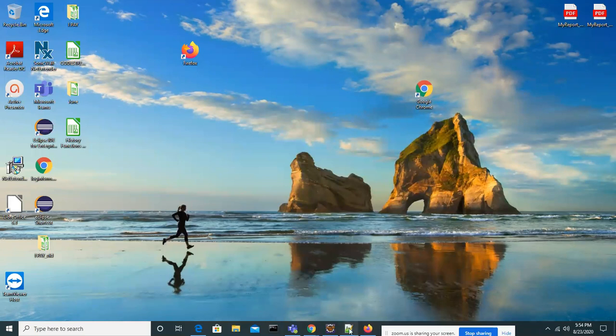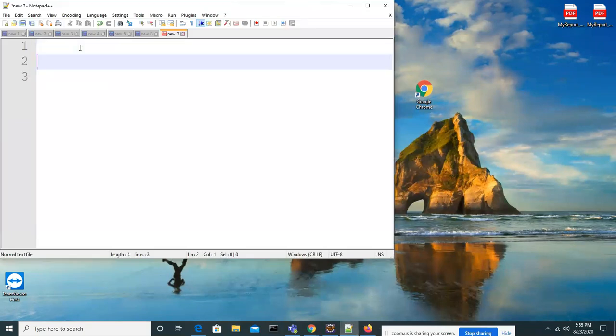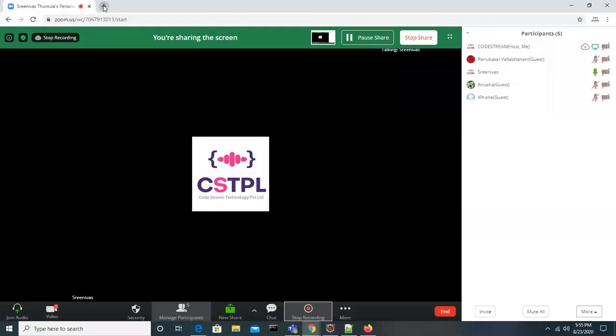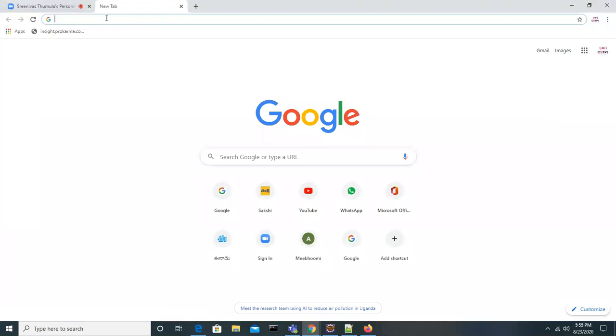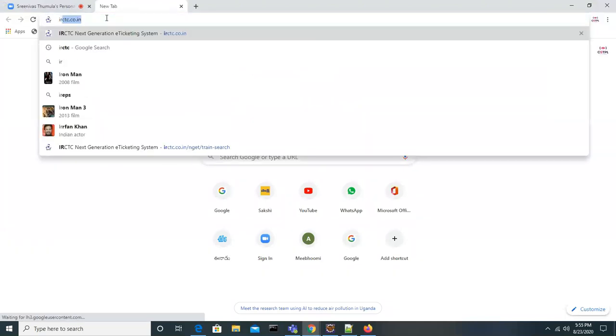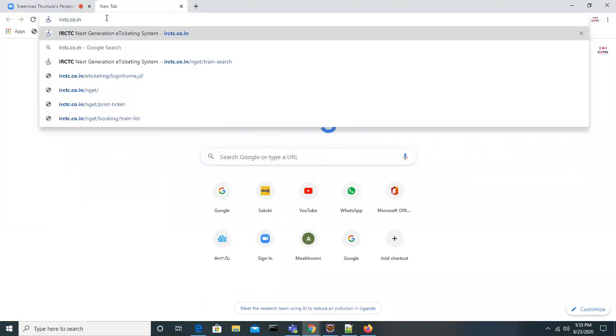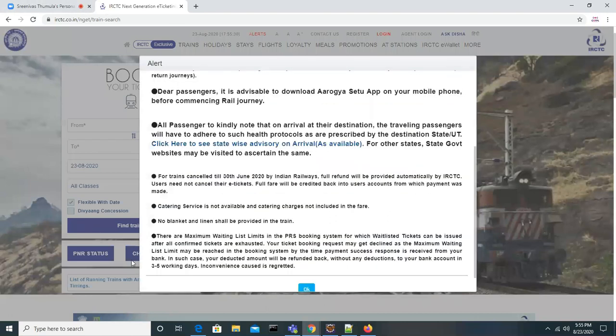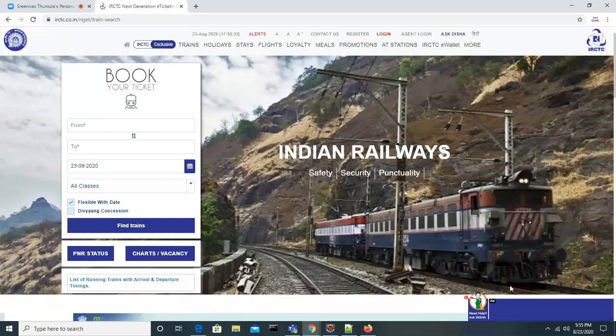The same way, there are two things you have to understand. One is the client and one is the server. In a web application, any website, we are using two things. Let's say in our example, you are using Google Chrome, any browser you can use, and you are giving some address, irctc.co.in. Whenever you give this address, you get something, right? Might be the home page, where you can go and do all operations, right?